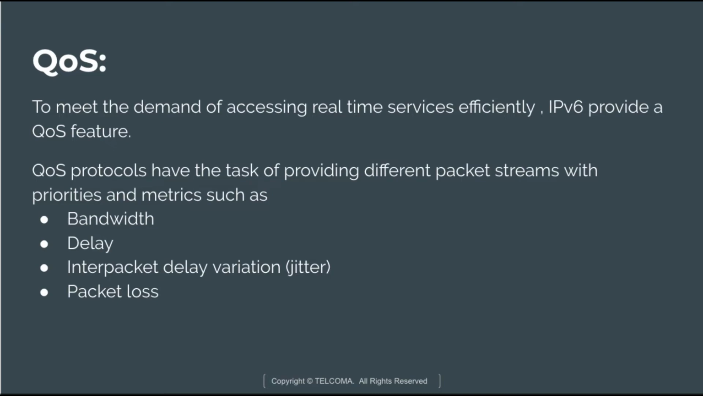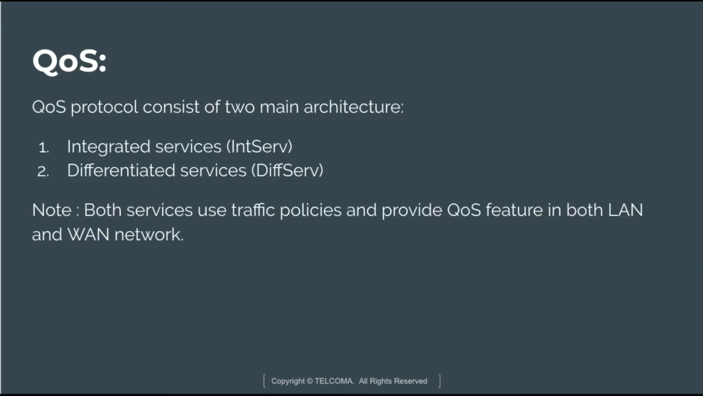QoS protocols have the task of providing different packet streams with priorities and metrics such as bandwidth, delay, inter-packet delay variation, which is also known as jitter, and packet loss. So these are the parameters that are considered by the QoS protocol. Next we are going to discuss the architecture of QoS.